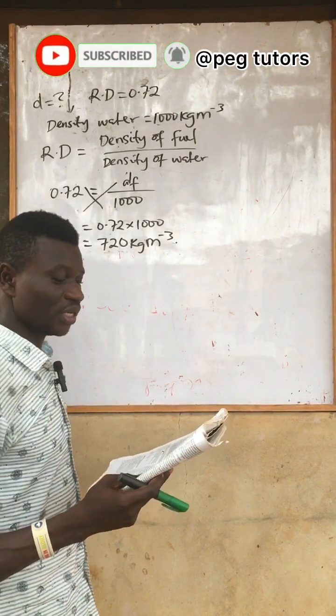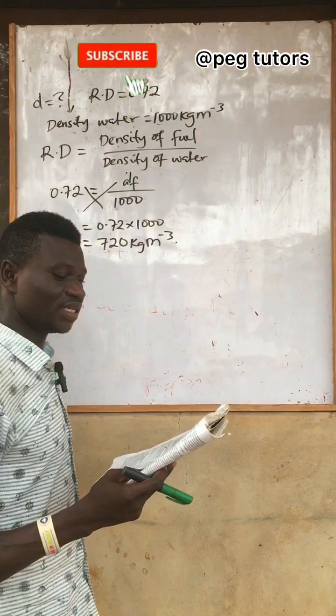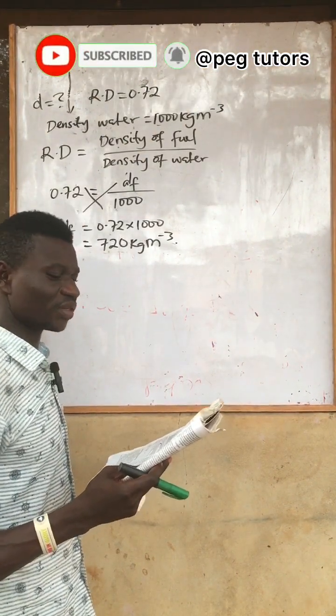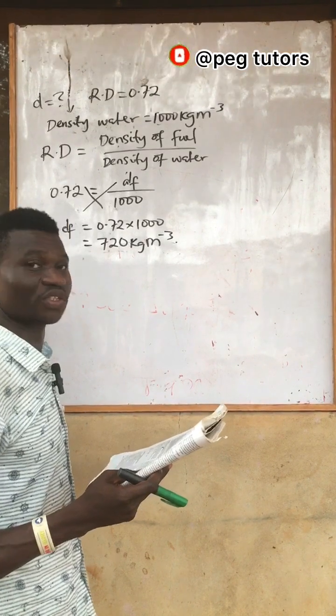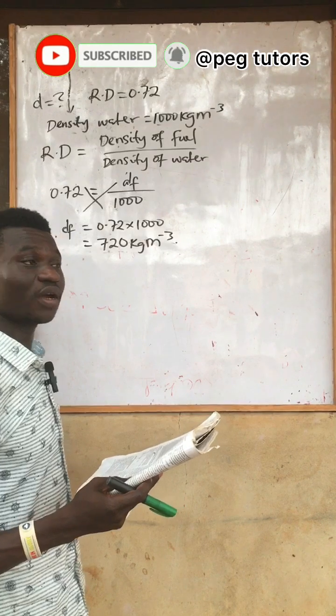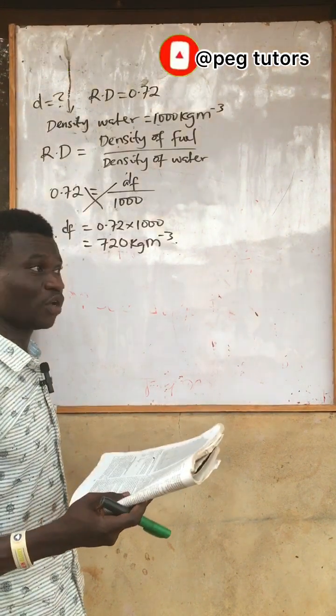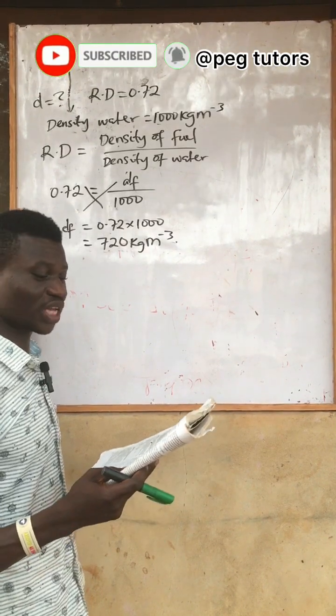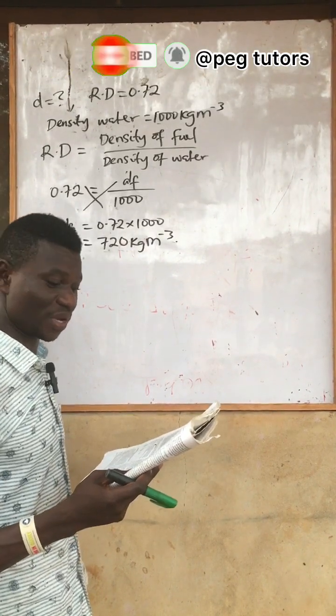Static friction. A, it is independent of the nature of surfaces in contact. Now, static friction is not independent of the surface it is acting on, because friction becomes high when the surface is rough and becomes low when the surface is smooth. So it's actually not independent, it is dependent.